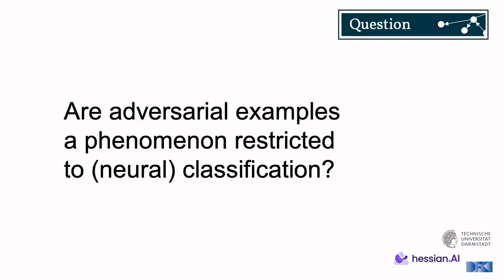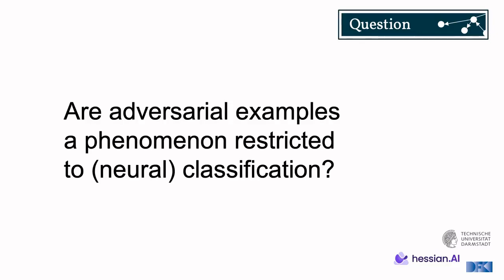The question we want to ask now, and actually answer in our work, is about this phenomenon of adversarial examples, right? It seems like a very special, very peculiar phenomenon which needs to be studied because it's so drastic and so non-smooth. Is this phenomenon really restricted to the setting of classification, or specifically neural nets? And we will answer this in the affirmative, essentially by showing that there are adversarial attacks also beyond classification, in linear programs specifically.